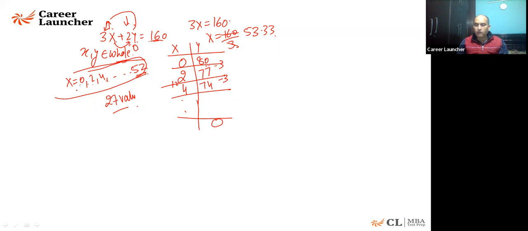As you can see, the value of x is coming out to be 0, 2, 4. All of them are coming at a gap of 2, so they are even numbers. So tell me an even number which is less than 53.33, but it is an even number. Can I say it is 52? Okay, thank you.